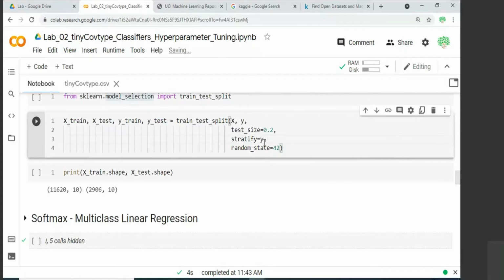Let me explain what you mean by stratified splitting with a bit more simple example. So let us say you have cat images and dog images. You have 100 samples altogether, out of which 60 samples are cat images and 40 samples are dog images. So let us assume that. And now you wanted to split this into 80% training and 20% testing. So using this function call, we could split it into 80% training and 20% testing data.